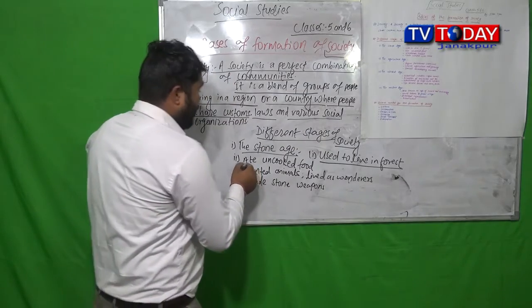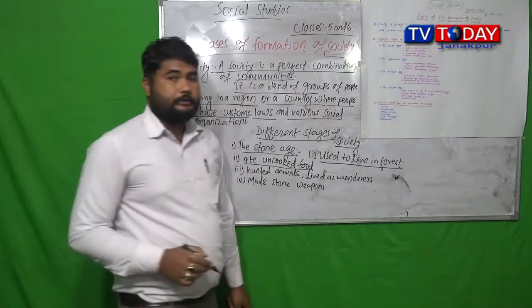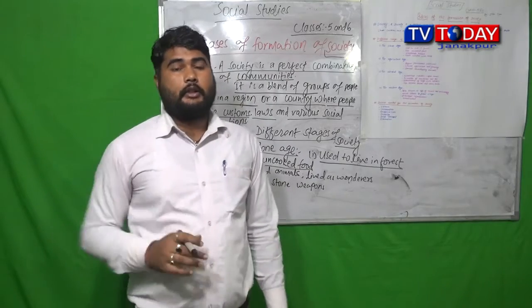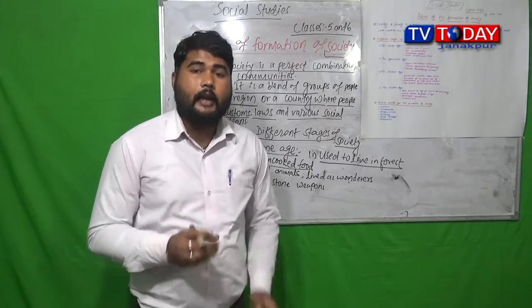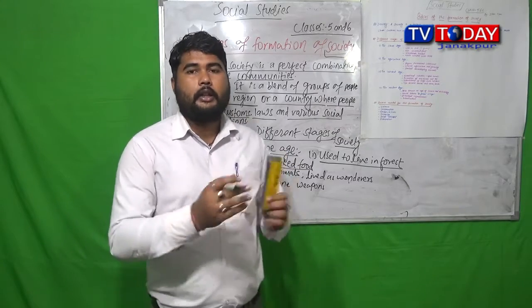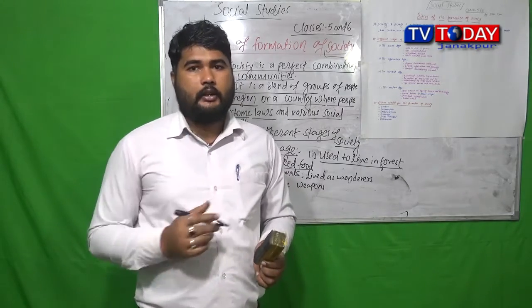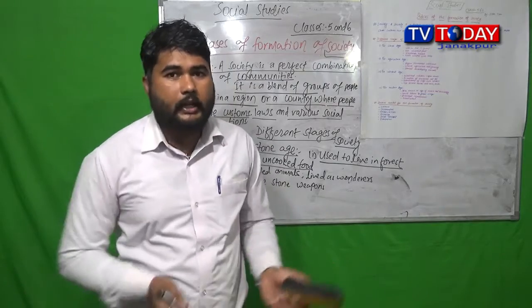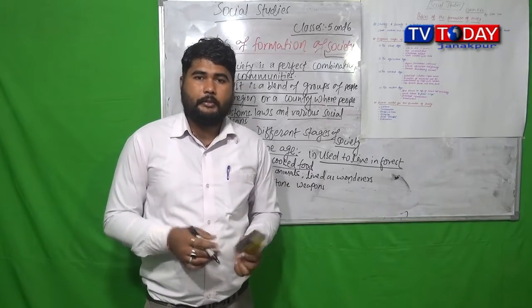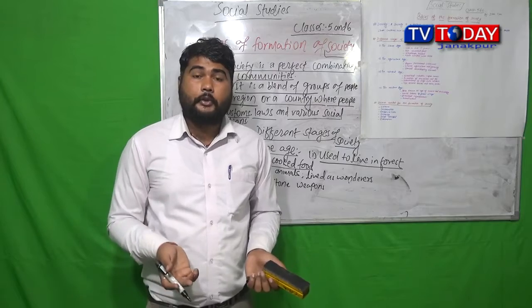After that, they ate uncooked food. Food that they used to eat was not cooked. At present, most of the food that we take, we cook well before we take. Yes, some foods are there, fruits are there. Basically, fruits we eat uncooked too.